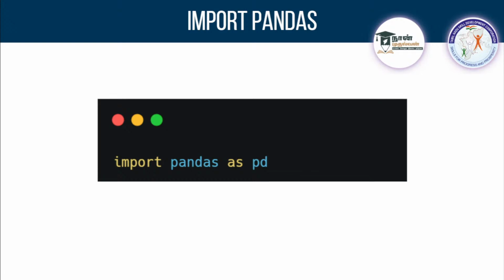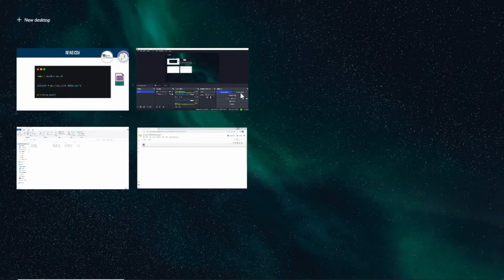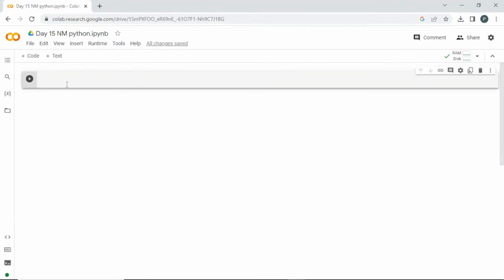Import pandas as pd is the command we are going to give. Once we import it with the name pd, we can access all these things from pandas with pd dot. First let me import pandas, then we can see about these things. Regarding the installation, you can go with pip install pandas.